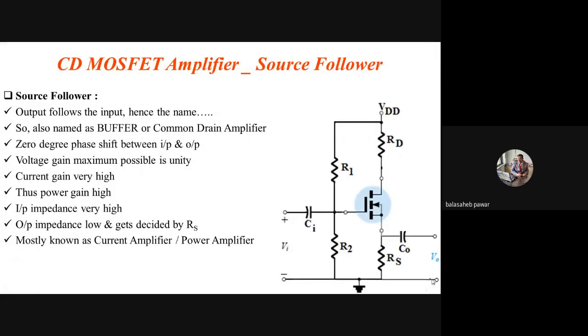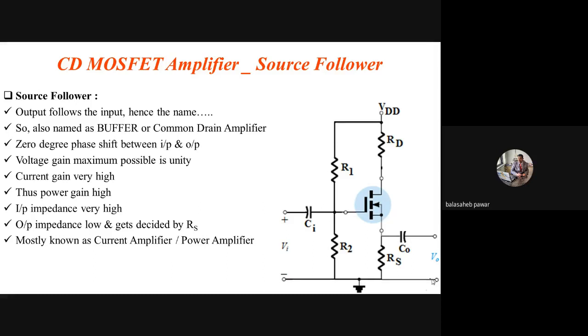But the difference is that in case of this common drain or buffer, or this source follower, the main feature is what? Its current gain is very high. In case of common source configuration, voltage gain is high. Yesterday we did that practical also, and we got the voltage gain as 30, right? But the current gain of that common source configuration is very small.